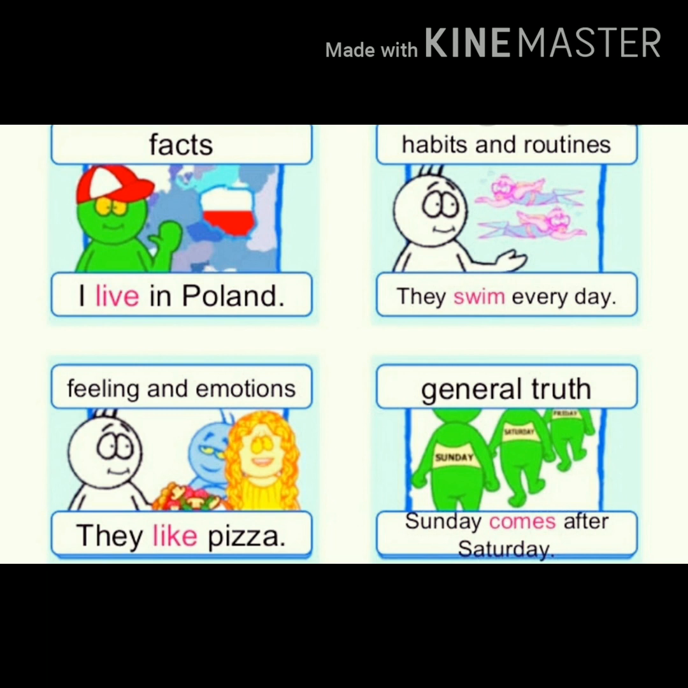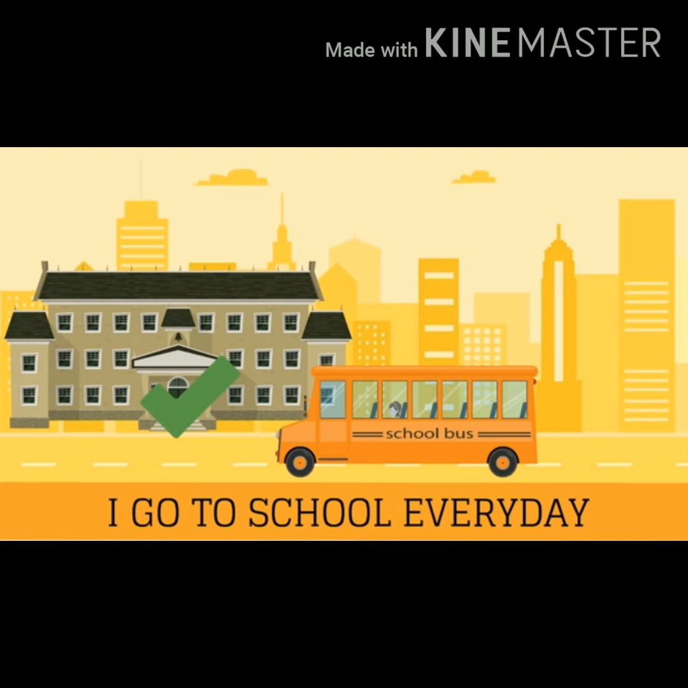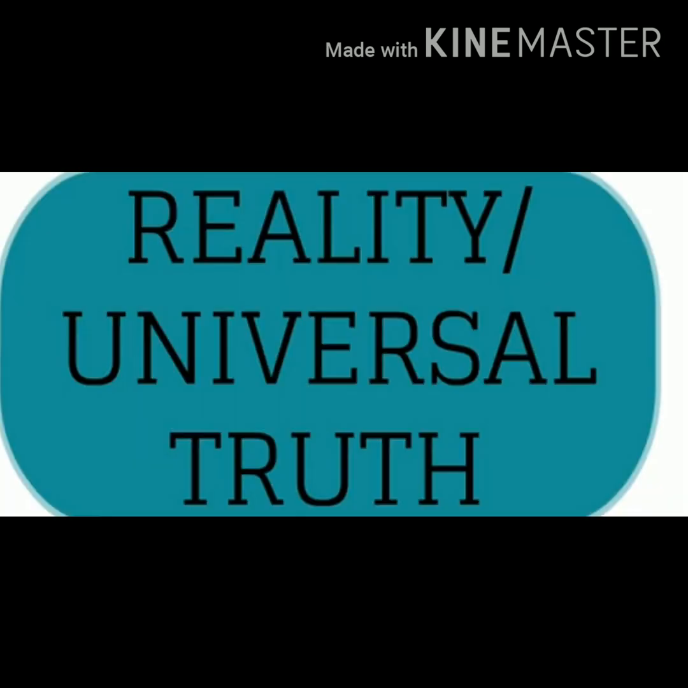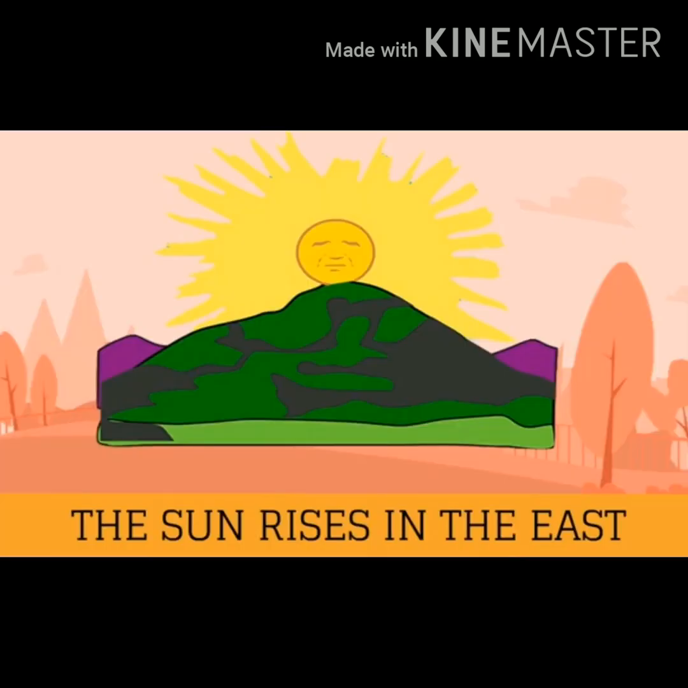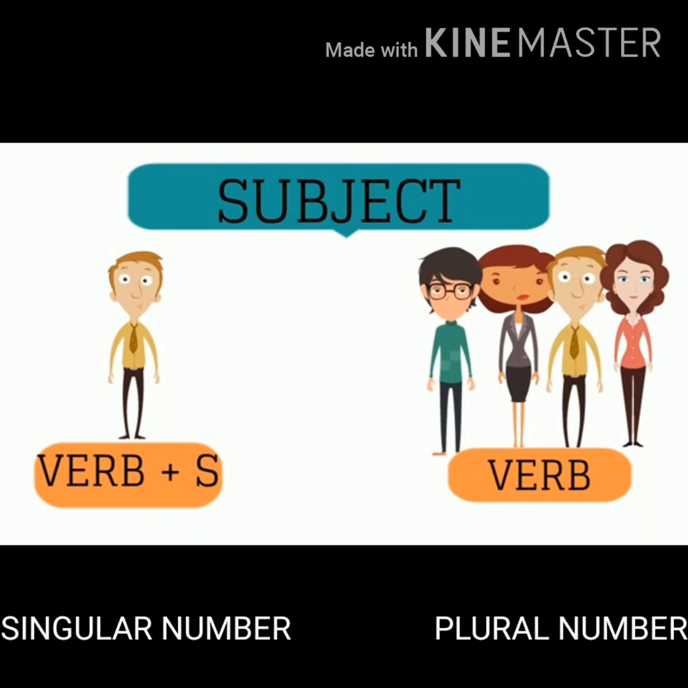It's a truth. So in all these sentences, we have simple present formations. Okay? Let's have more examples. Whenever we talk about habit and routine activity, just see this example: I go to school every day. So this is the habit, or you can say general routine. If we talk about reality or universal truth, then we use simple present tense. The sentence is: the sun rises in the east. It's a truth.